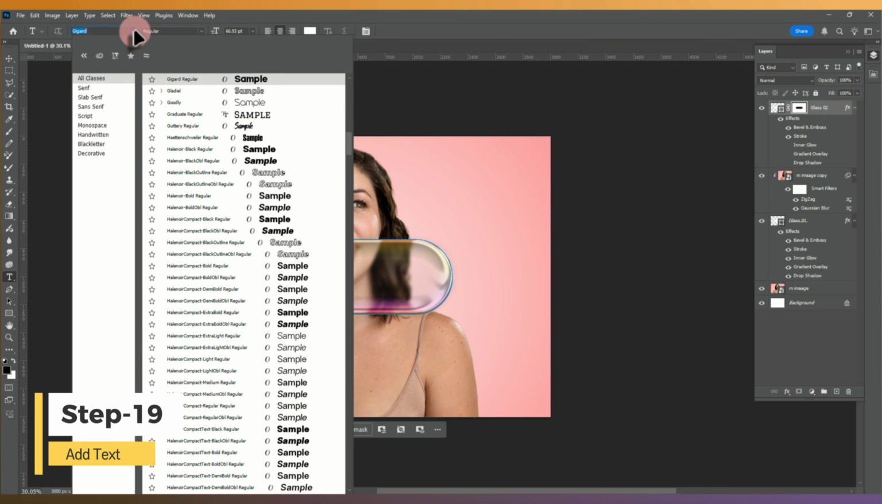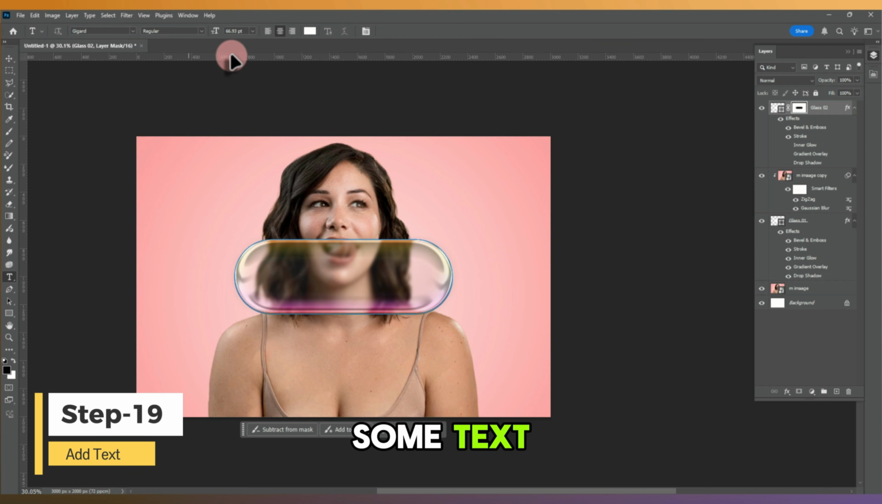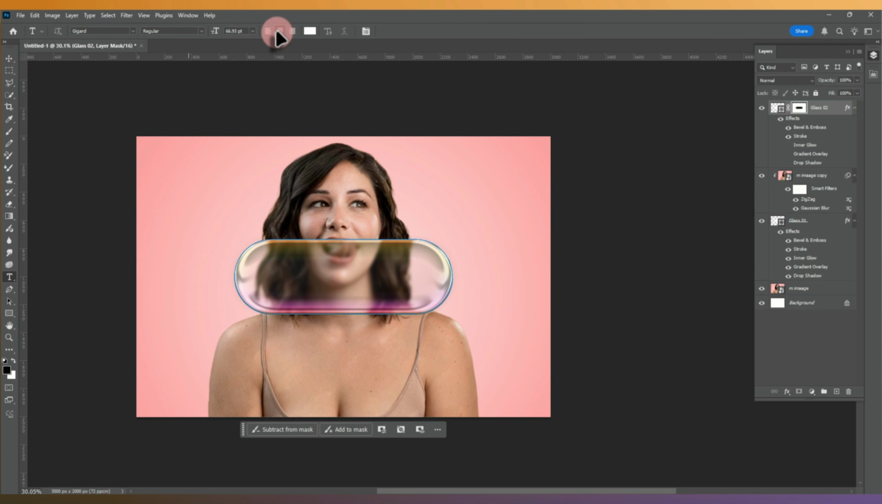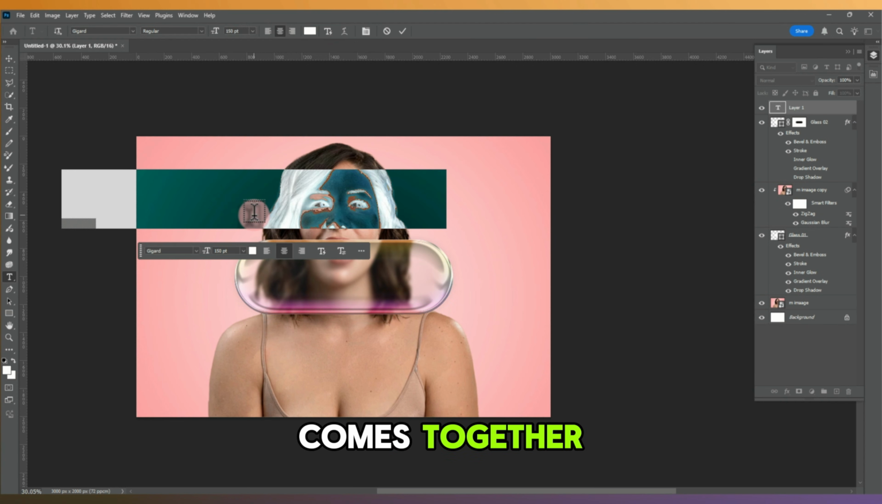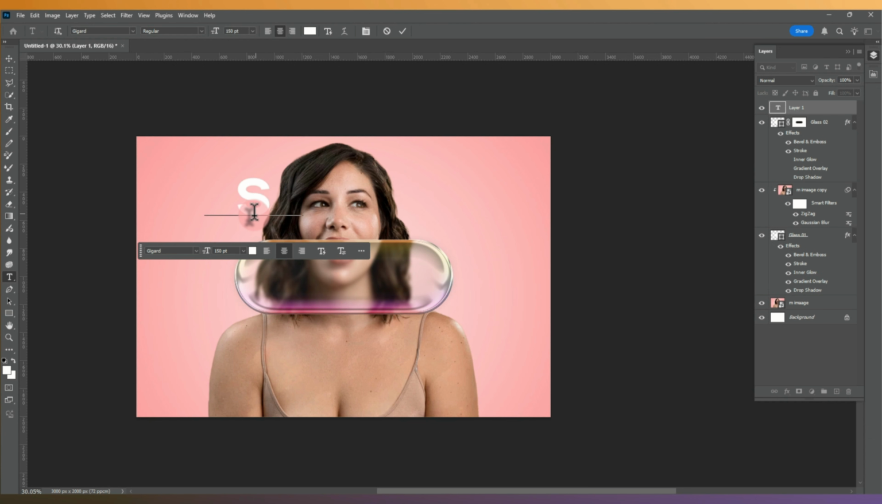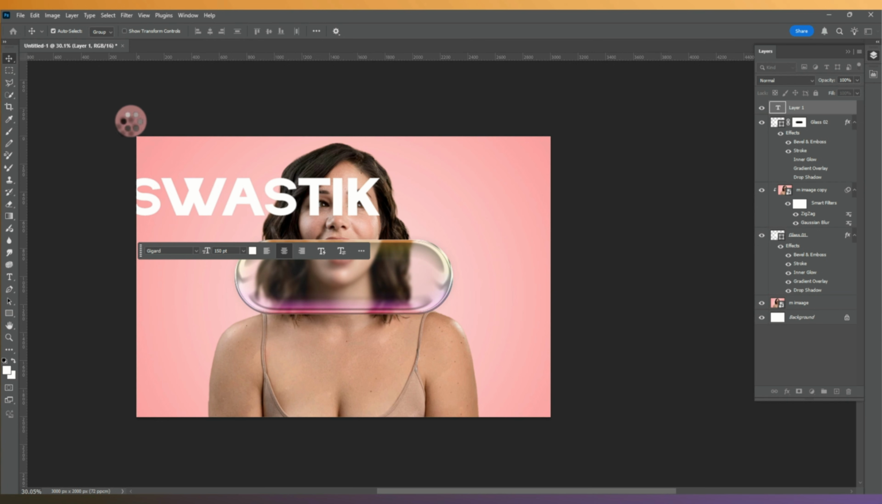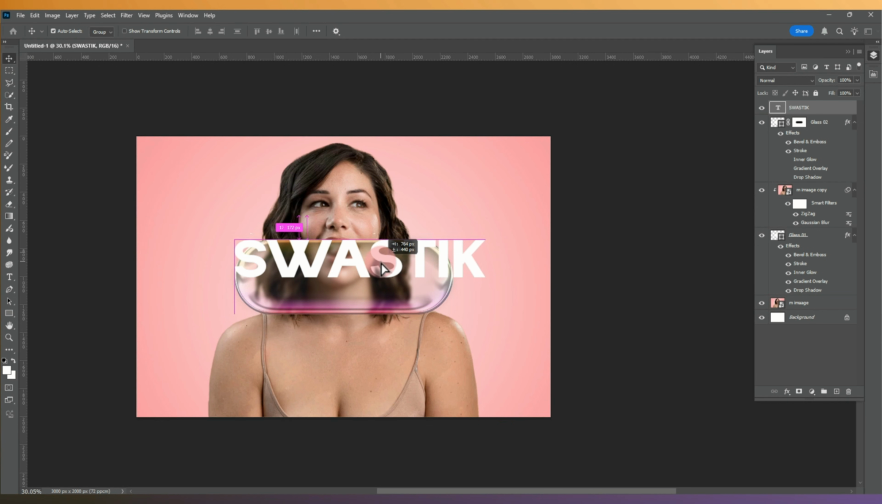Step 19. Now let's add some text. We're just one click away from the finished result. Watch how everything comes together. I'll type Swastik. Place it above the glass layers.